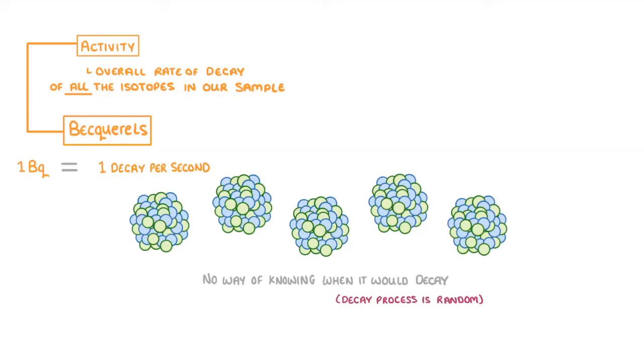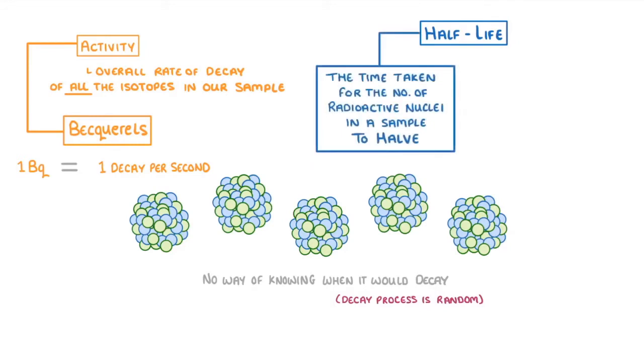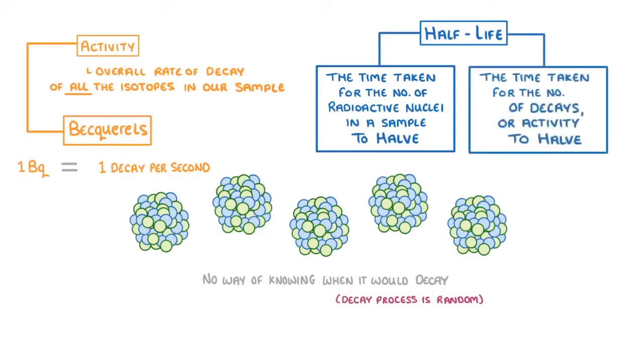The other important term to know is half-life, which has two definitions, and can be defined either as the time taken for the number of radioactive nuclei in a sample to halve, for example to drop from 1,000,000 unstable nuclei to only 500,000, or the time taken for the number of decays, so the activity, to halve. For example, to drop from 600 decays per second to 300 decays per second.